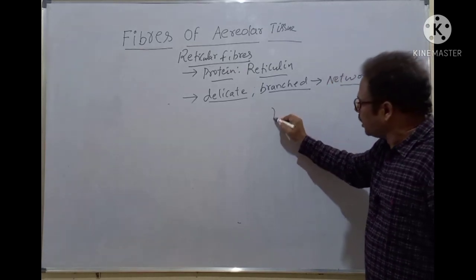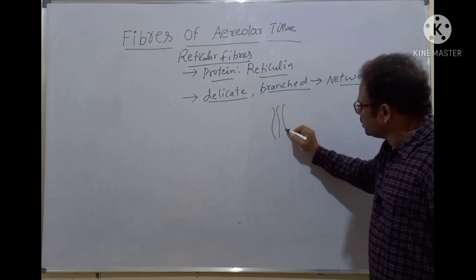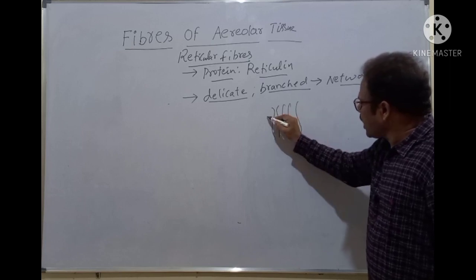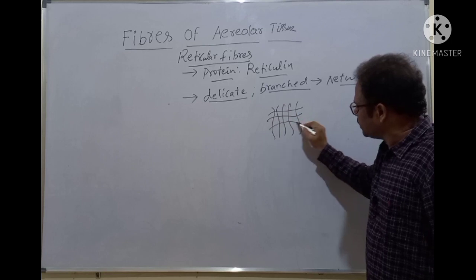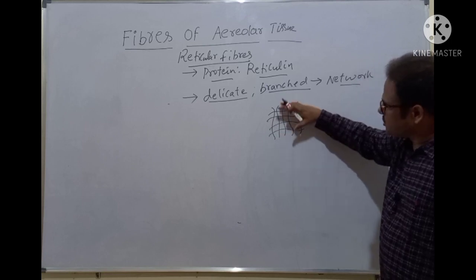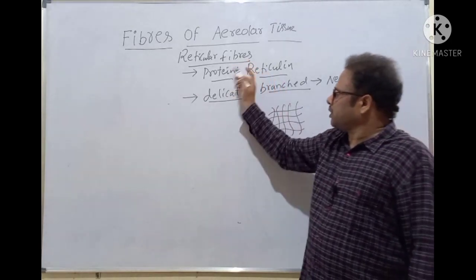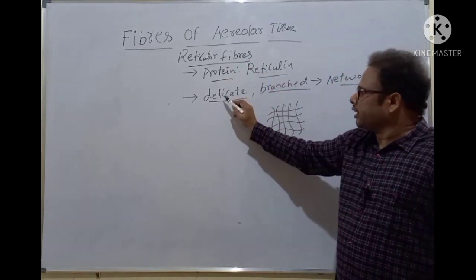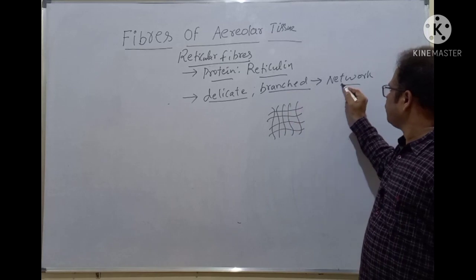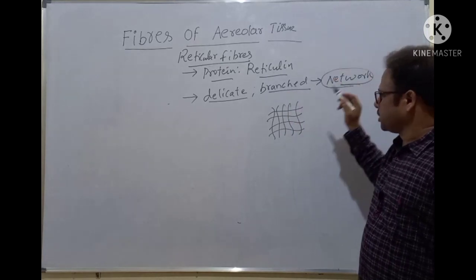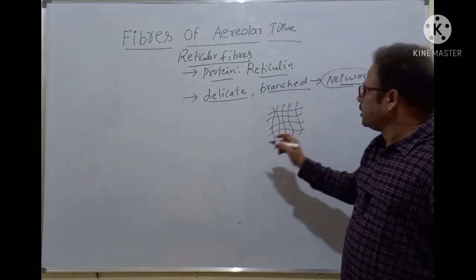For example, they are very delicate like this, and here again there are branches. It forms a network-like structure, a mesh-like structure is formed here. So reticular fibers are made of the protein reticulin. They are delicate and branched and form a network-like structure. Okay, students, it forms a reticular structure.